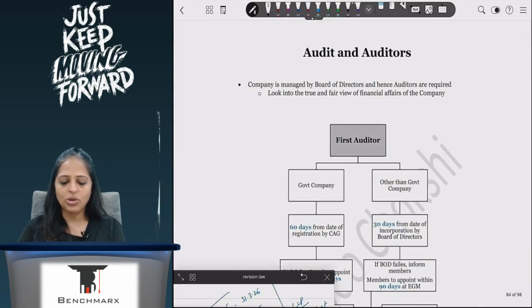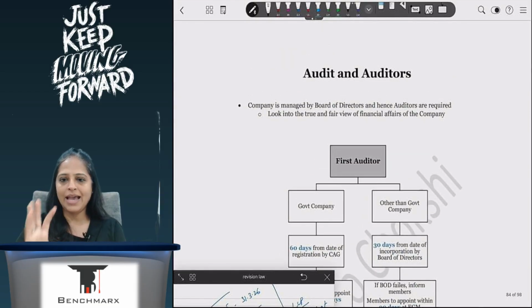Okay, so this is all about your accounts. It is as much summarized as possible. Please make the best use of it.